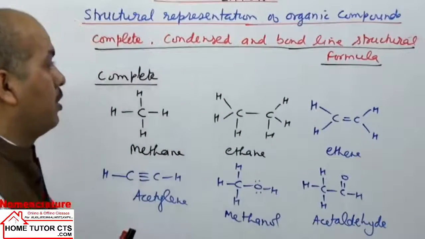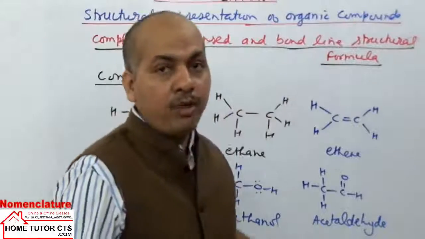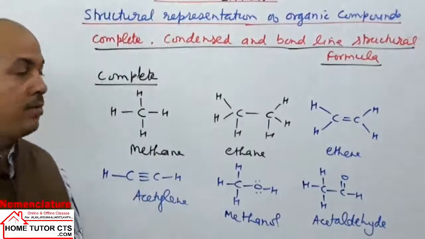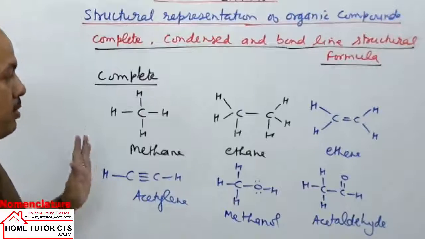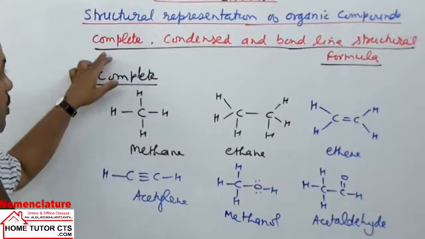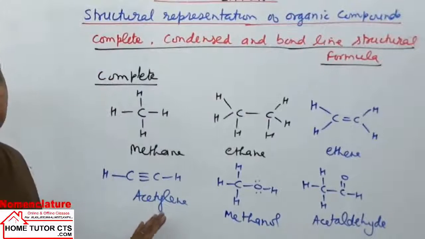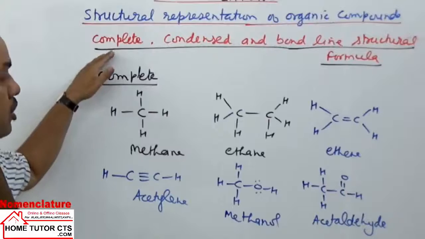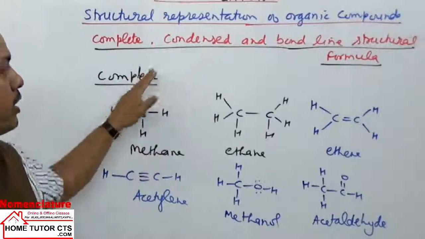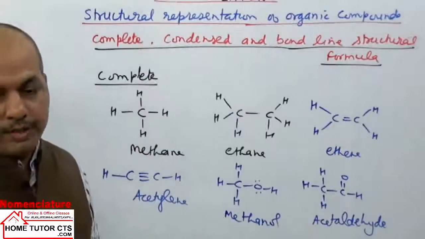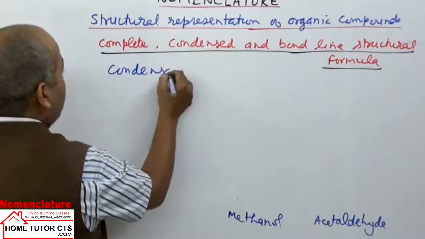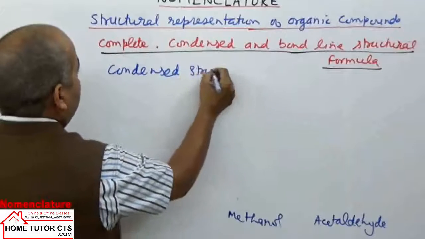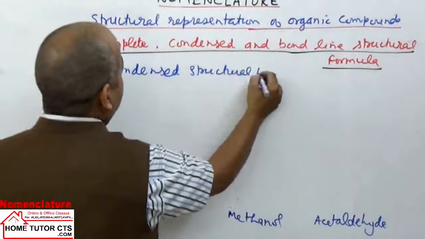Such kind of structural formula where we write all the atoms, we indicate all the sigma bonds, pi bonds, lone pair on the atoms, is called as the molecule's complete structural formula. It is the compound complete structural formula. Then how to write condensed structural formula? Let us see next one. If you take for the molecule condensed structural formula,